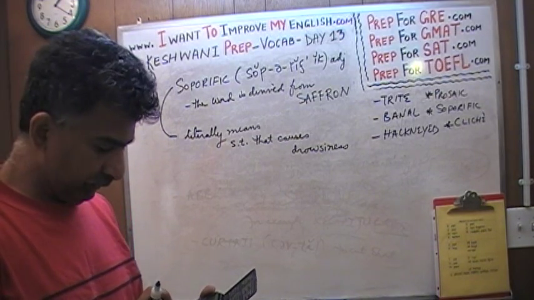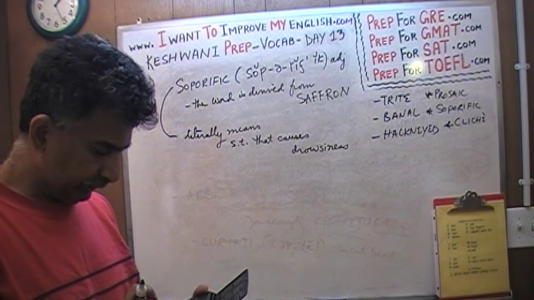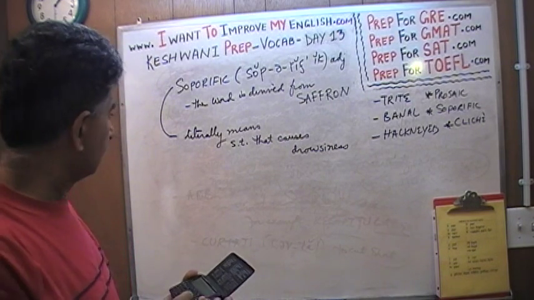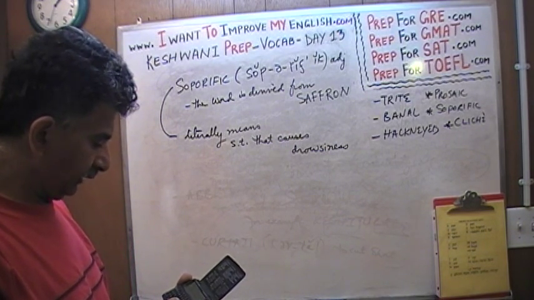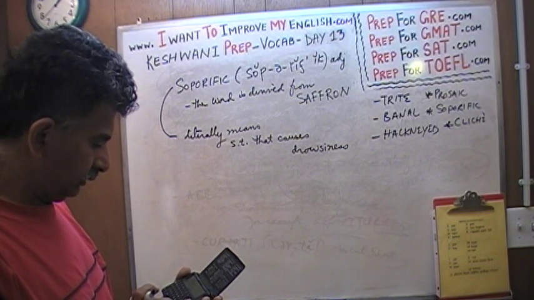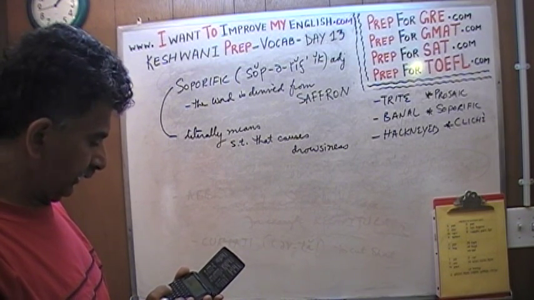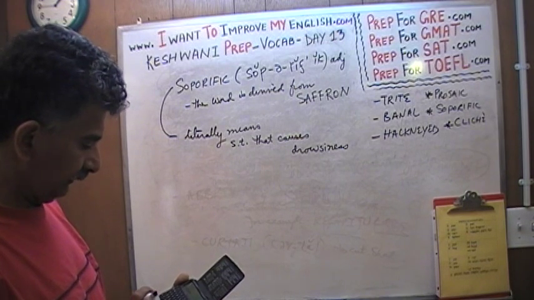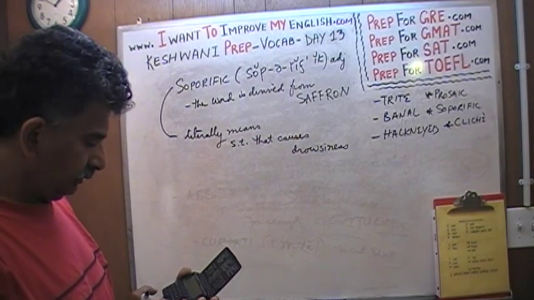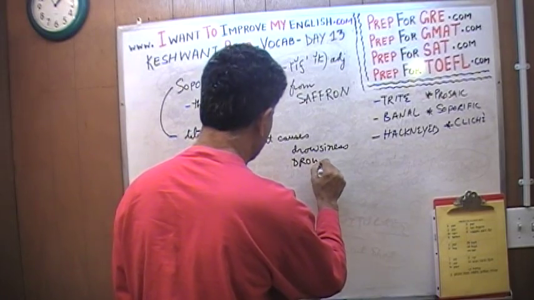I think I put DROW. Something that causes drowsiness. It is not correct. It's correcting it. DROWSINESS. That's how I spelled it. Bloody hell. I'm going to put in the capital letter.